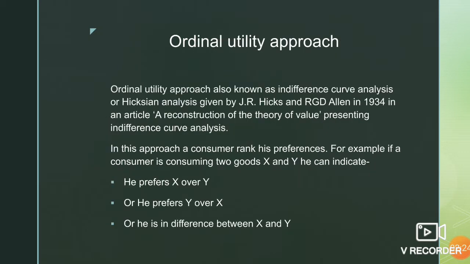So as given here, who gave this approach? J.R. Hicks and R.G.D. Allen in 1934, in an article, A Reconstruction of the Theory of Value, which presented the indifference curve analysis. According to this analysis, we got the ordinal utility approach. In this approach, the consumer ranks his preferences.